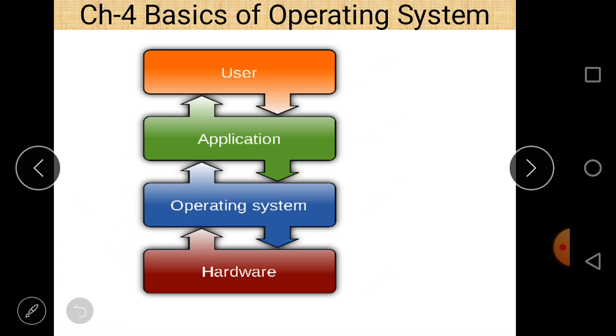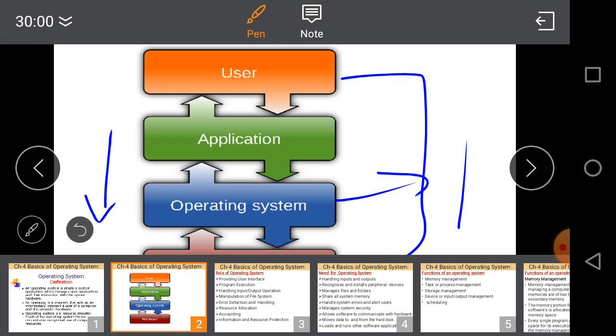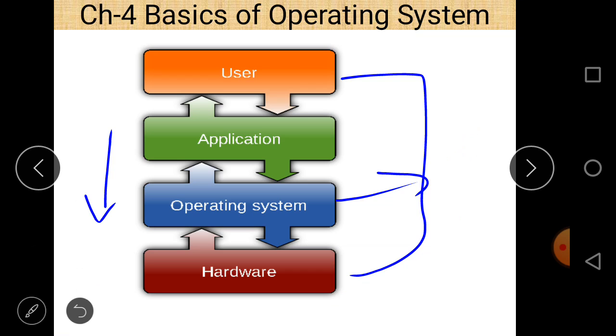You can easily see that here is the operating system. So it works as an interface between the user and the computer hardware. This is the simplest definition of an operating system. The concept is very simple, and you can easily see here in the diagram there is an arrow in both upward and downward direction. It means data can be taken or given by the operating system.